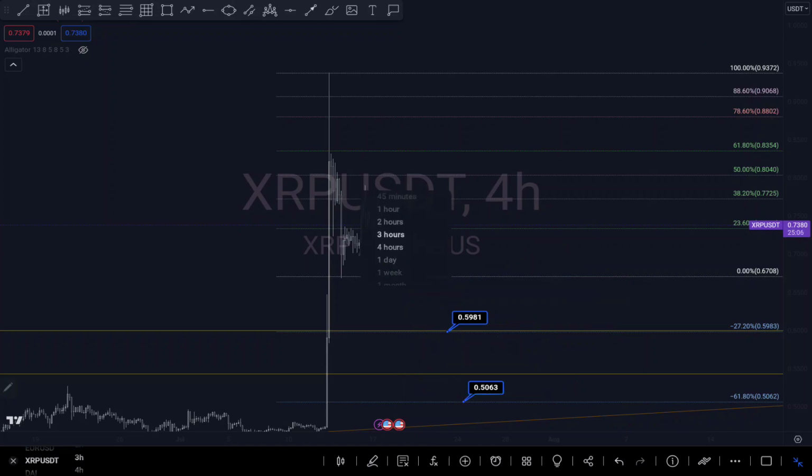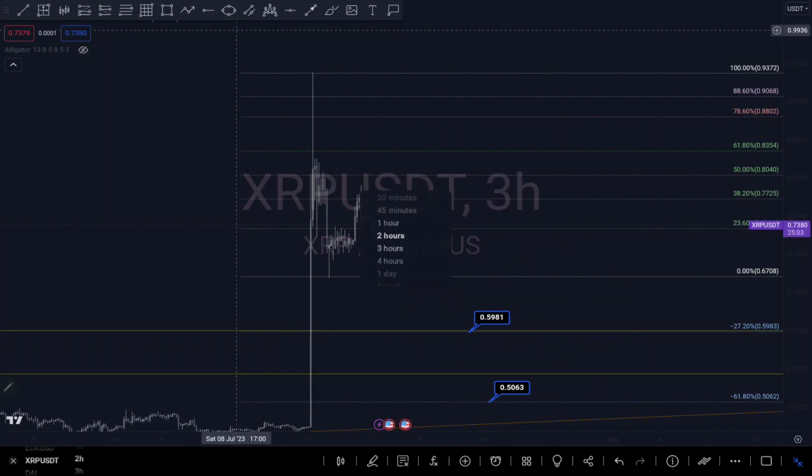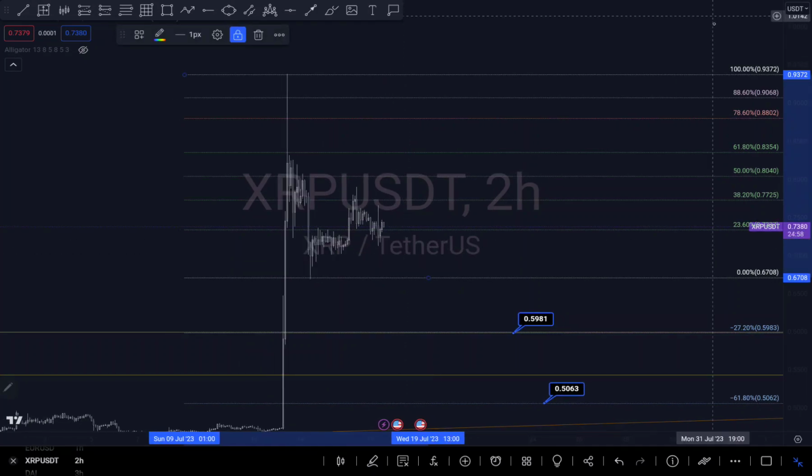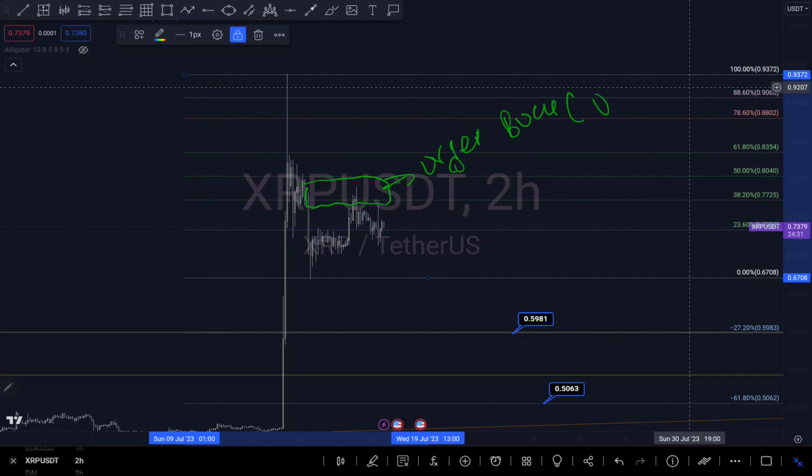Let me go to a smaller time frame to see if I can see more action. Based on what I'm seeing, because there are big weak rejections around this area, I see different possibilities. There's a possibility that we are currently at this structure, retesting it and continuing to push to the downside. That's the first scenario, because we can see there's an order block right here, and price has come here to refill the order block.